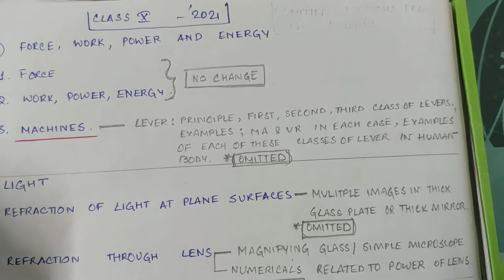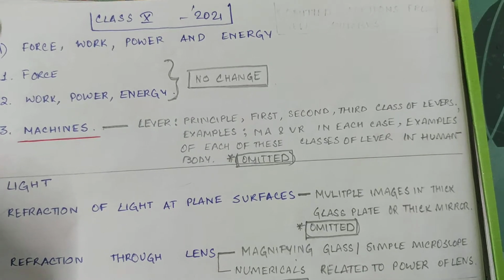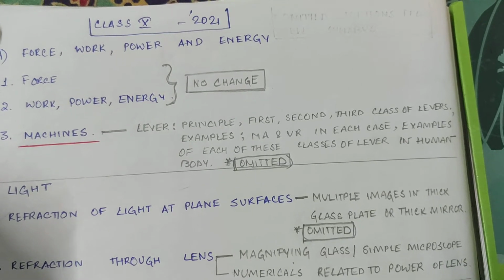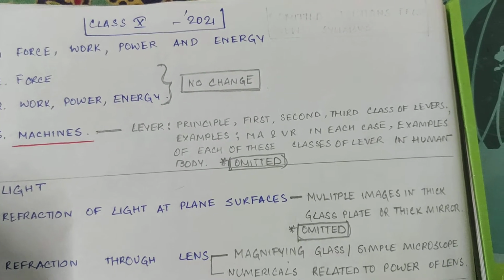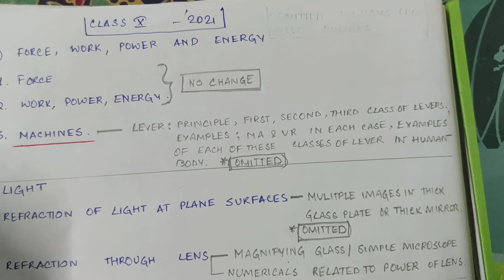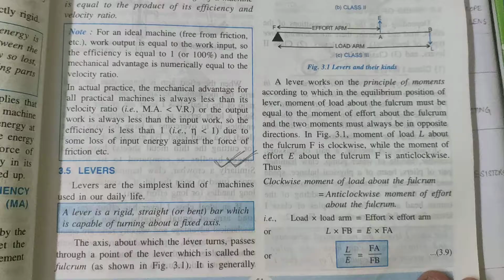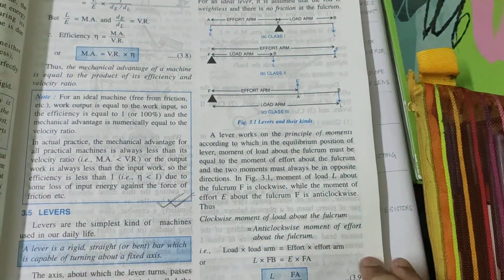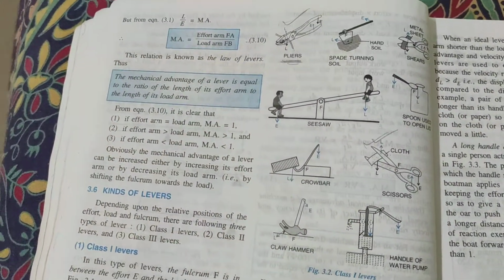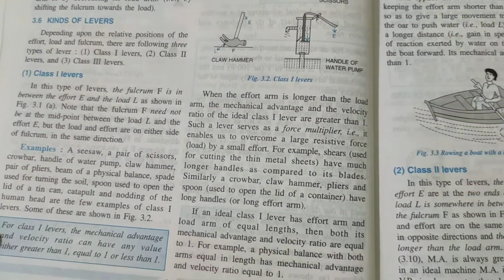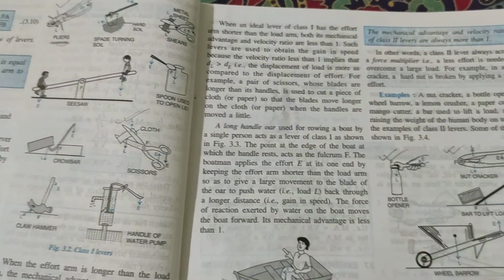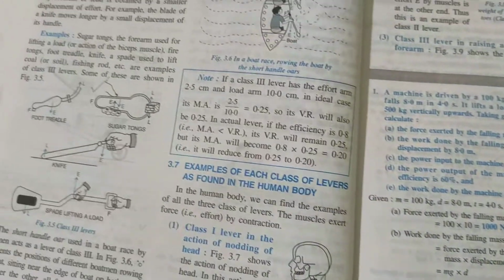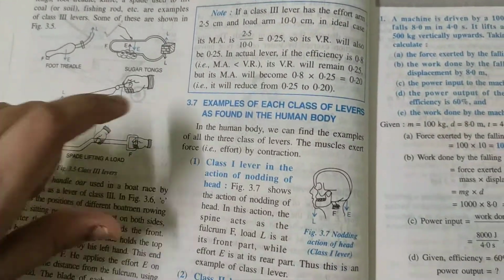remember, keep in mind what a lever is. Okay, it's just that you need to have a basic concept about lever. So just go through that portion, what a lever is basically. So see, they have omitted the principle of a lever, then they have omitted the different classification of levers, examples from each classification, mechanical advantage and velocity ratio calculation in each part, and also this one.